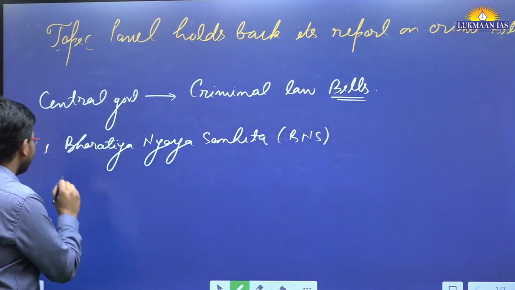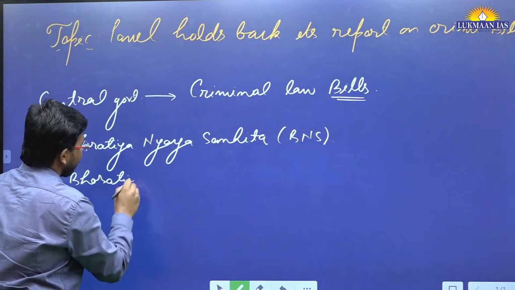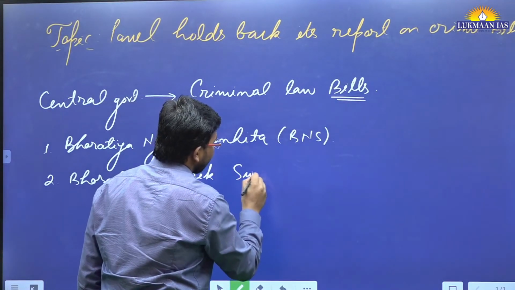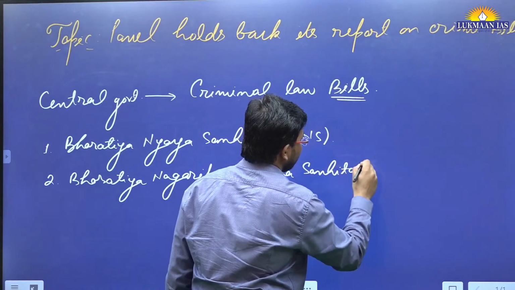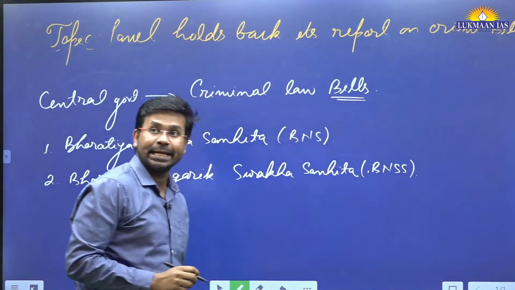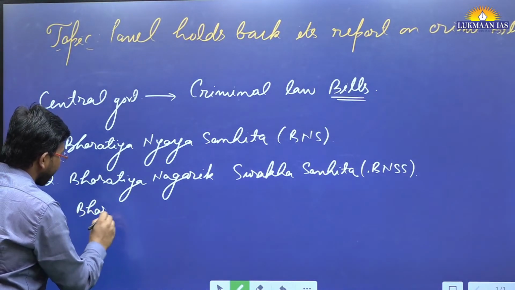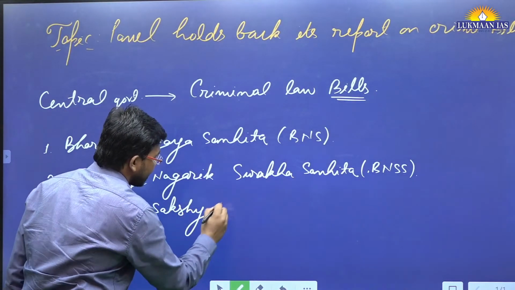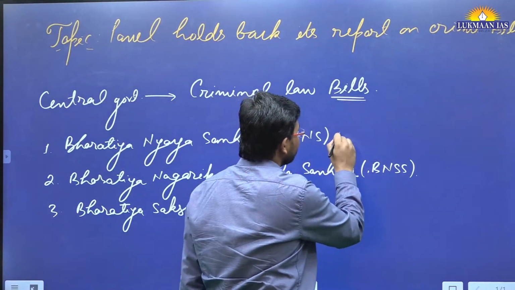The second bill that has been introduced by the Parliament is known as Bharatiya Nagrik Suraksha Sanhita. Okay, Bharatiya Nagrik Suraksha Sanhita. This is the second bill that has been introduced. The third bill that has been introduced is known as Bharatiya Sakshya, in short BS.